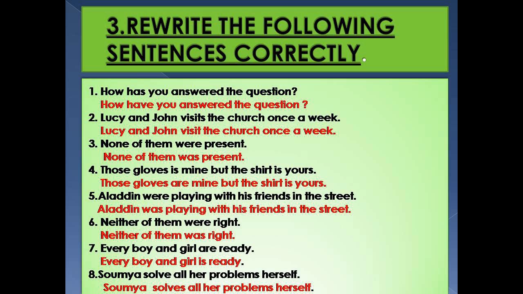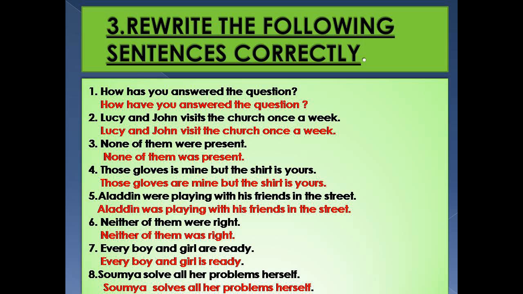Lucy and John, plural. The subject is plural. So with a plural subject we have to write a plural verb, that is visit. Lucy and John visit the church once a week.